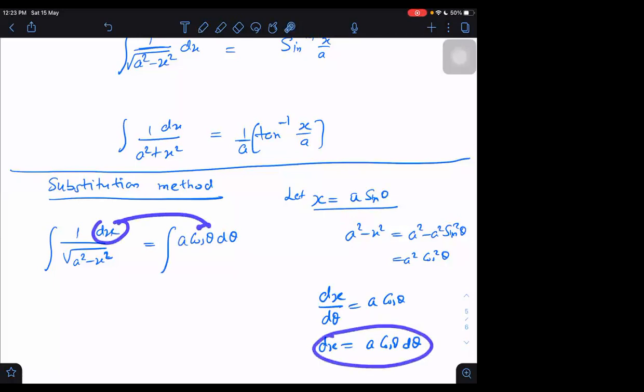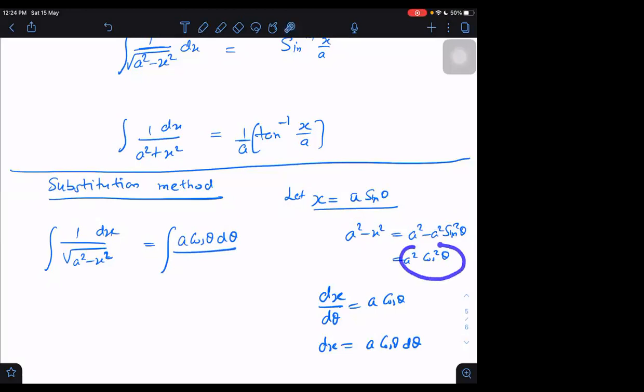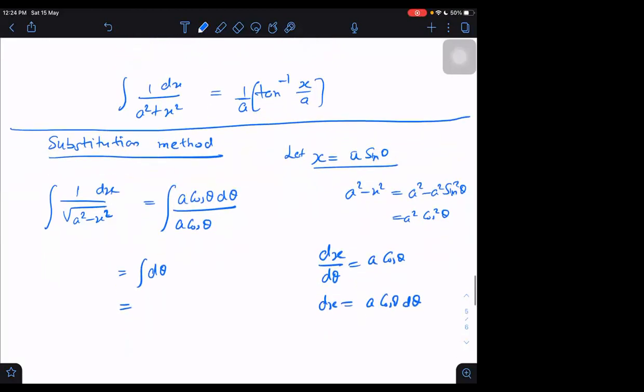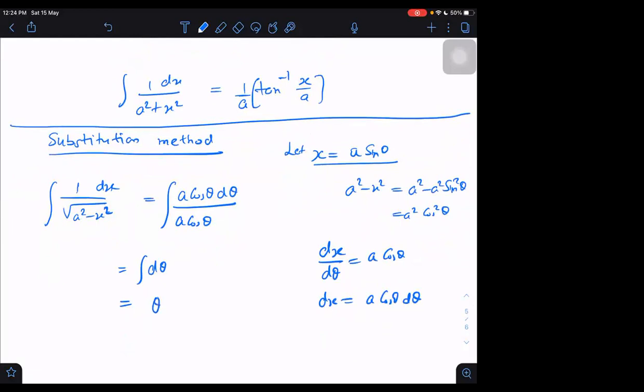The denominator will be just root of a square cos square theta. It is such a simple integration. Now you know that the integration of d theta will be just theta.